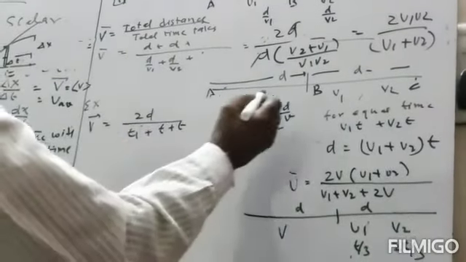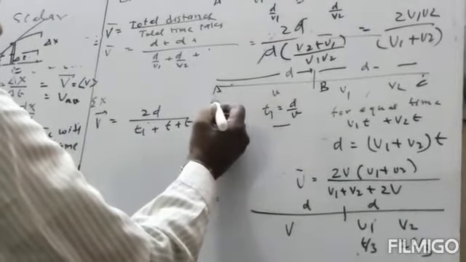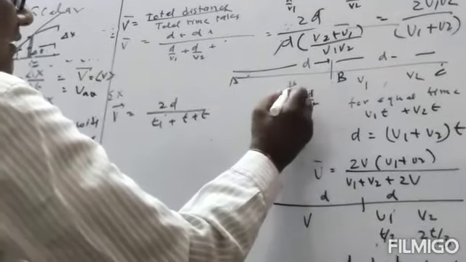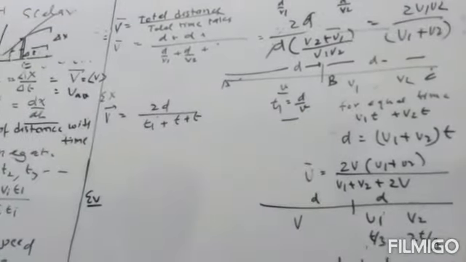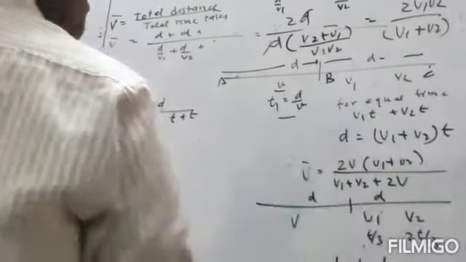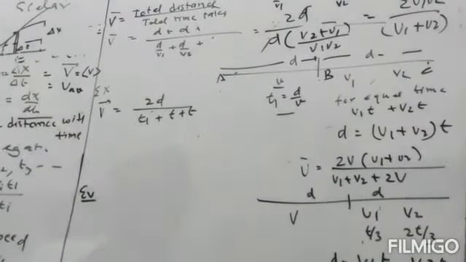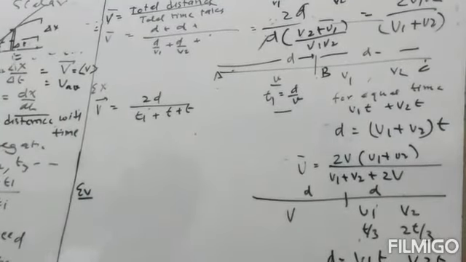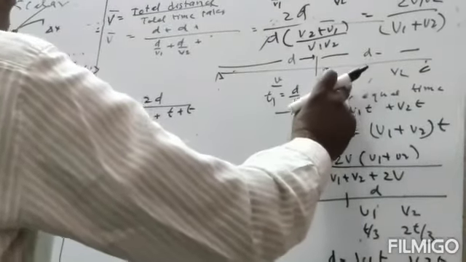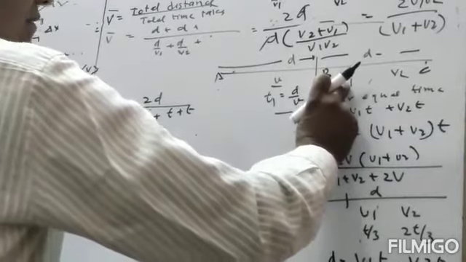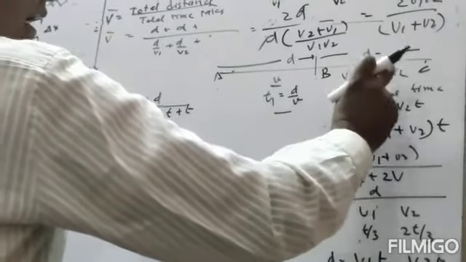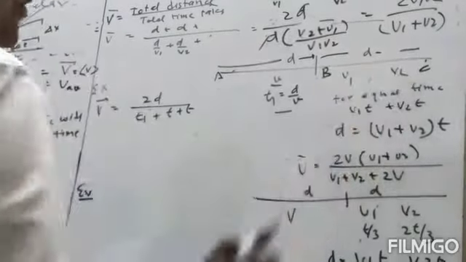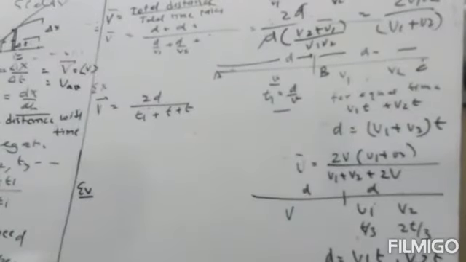Now it takes first A to B, the velocity was V, and from B to C the velocities were V1 and V2 for equal times, means the distance traveled by this speed and this speed for the same time we will find.